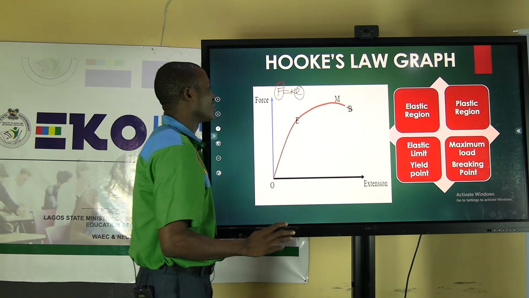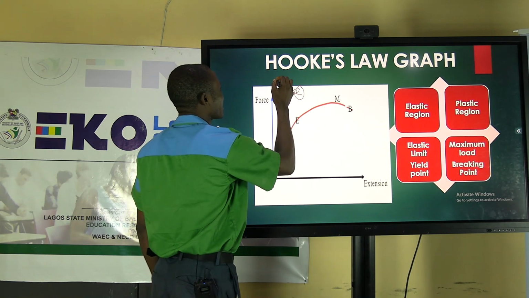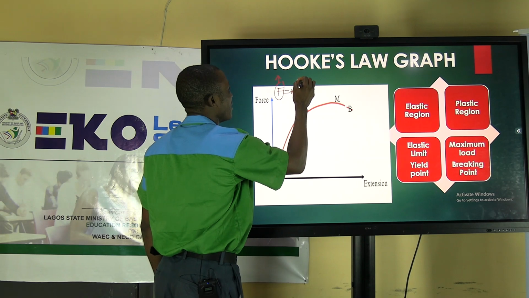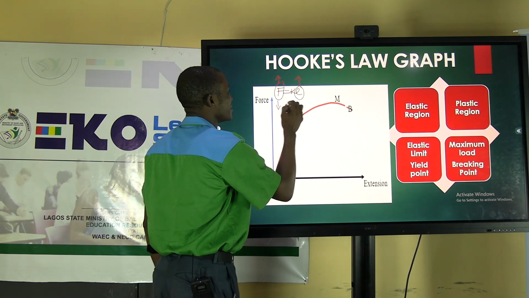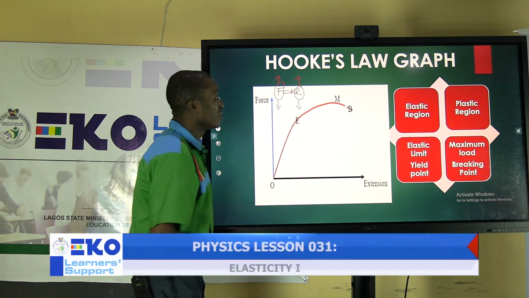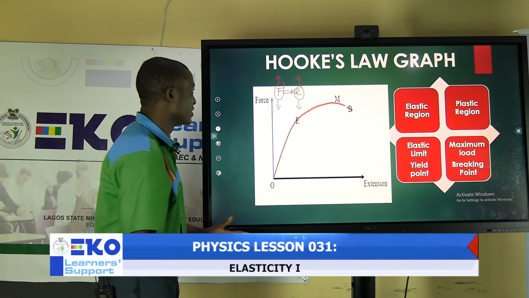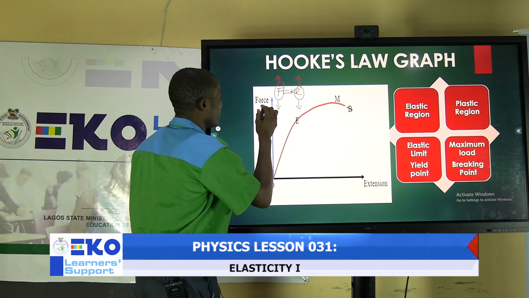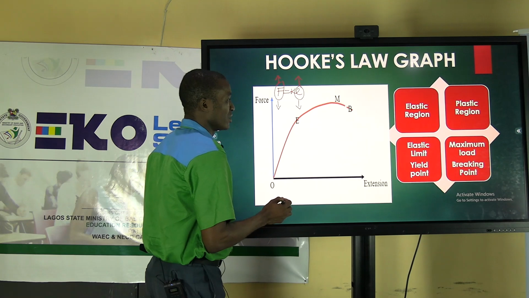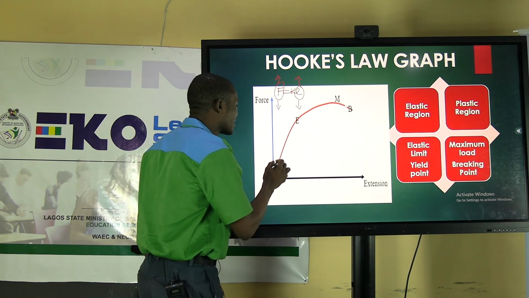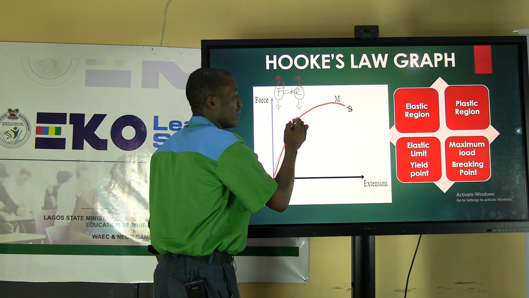It's a linear relationship. As F increases, the value of extension produced increases. As F decreases, the value of E also decreases. So when you plot a graph of force against extension, you get a straight line graph.